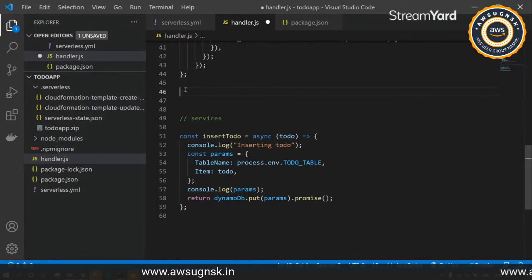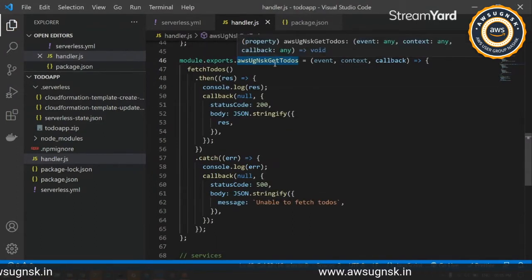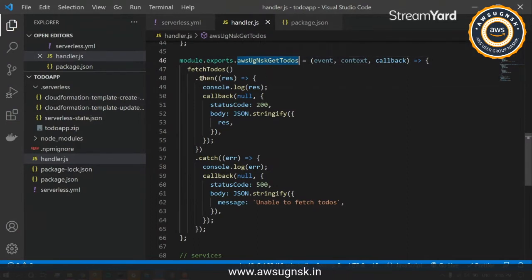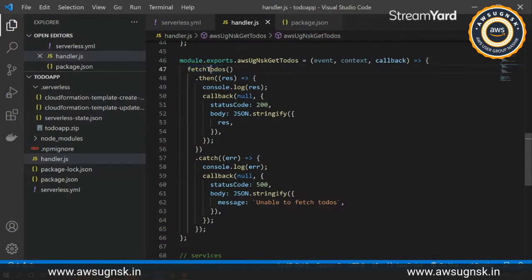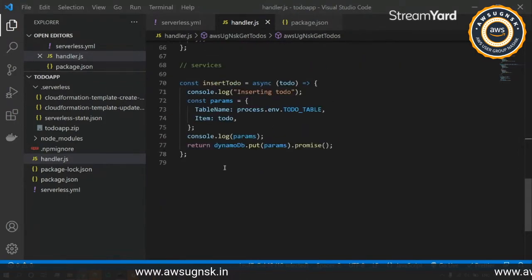So we have the get to-dos handler method, and under that what we are doing is calling the fetch to-dos method. So this will be our service method. Just quickly go ahead and copy that too and paste it under our services.